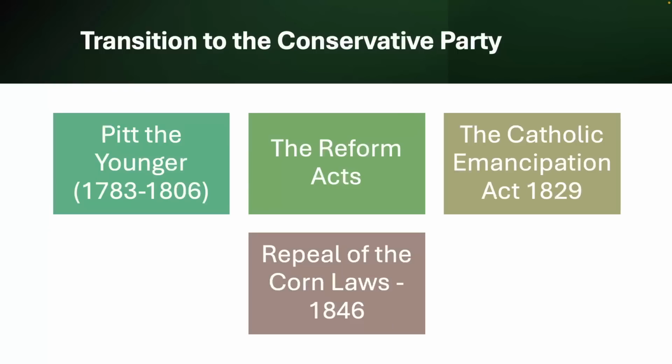In the 1830s, under Peel's leadership, the Tory party begins to embrace pragmatism and the idea of reform and reformism. This shift was formalized when Peel's government enacted important reforms, such as, on screen here, the 1846 repeal of the Corn Laws. Essentially what this did was seek to reduce tariffs on imported grain.